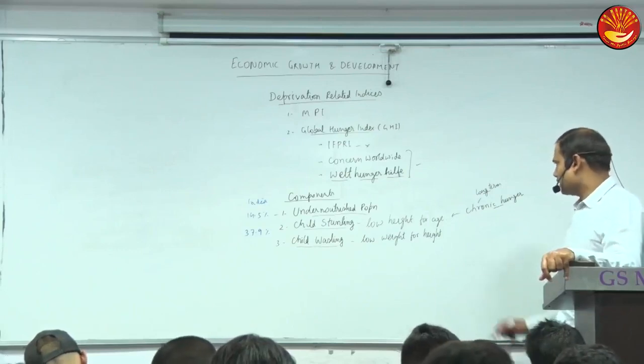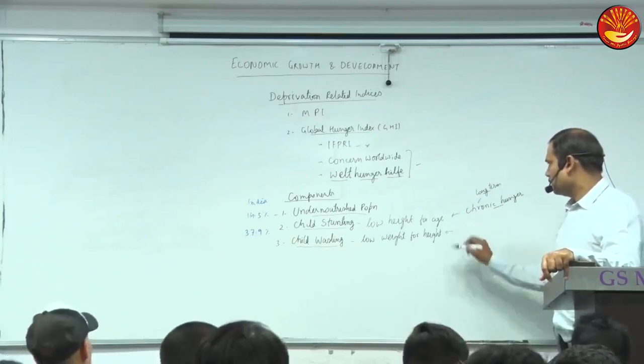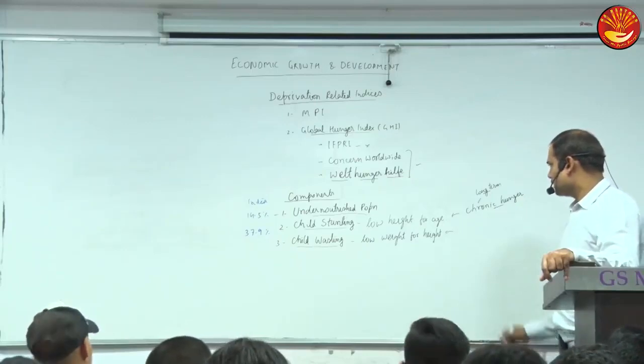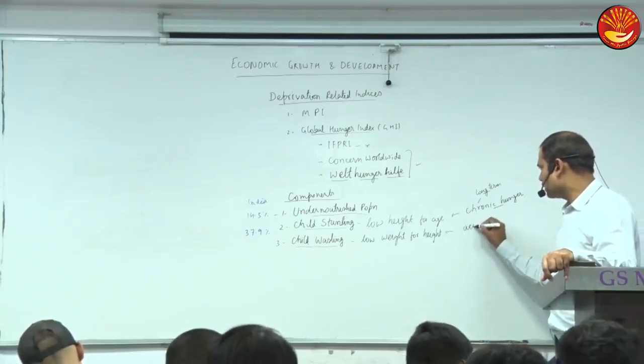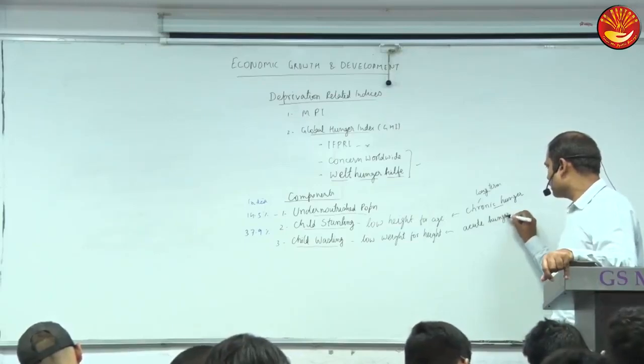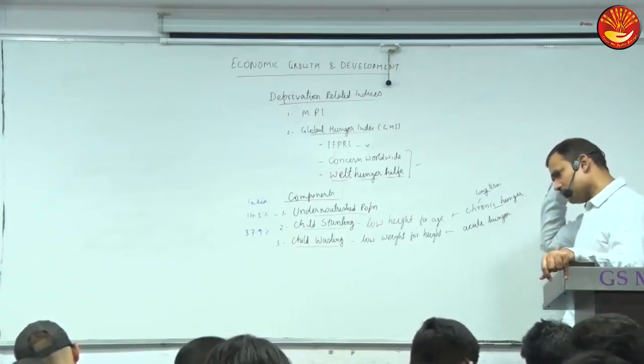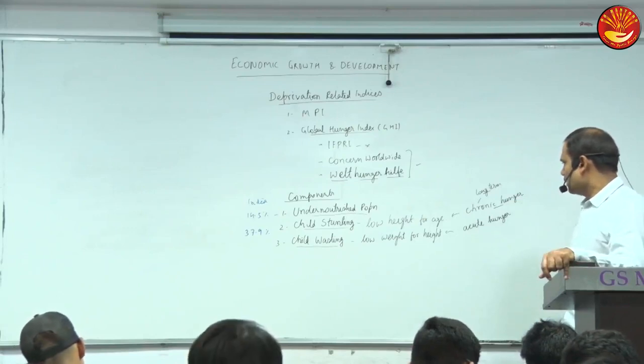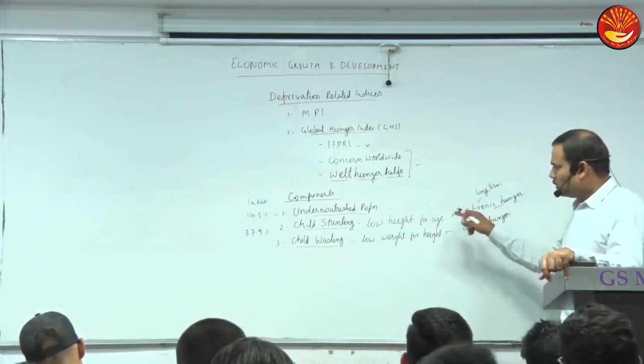Low weight for height. So it reflects acute hunger, and because of acute hunger, normally this happens.